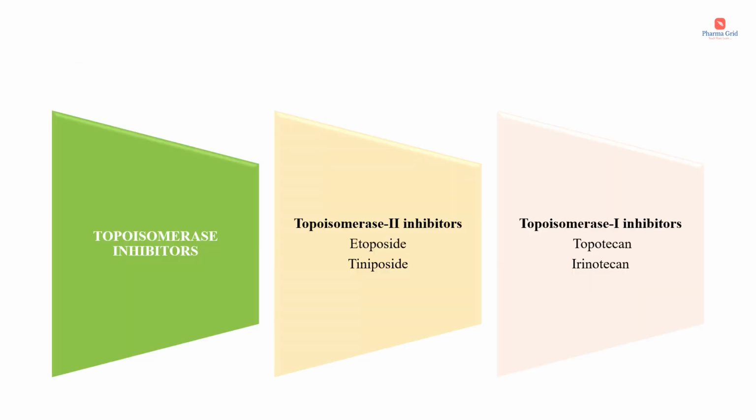So the next classification is the topoisomerase inhibitors, which can be subdivided into two groups. That is the topoisomerase 2 inhibitors and topoisomerase 1 inhibitors. Topoisomerase 2 inhibitors examples include etoposide and teniposide, whereas topoisomerase 1 inhibitors examples include topotecan and irinotecan.